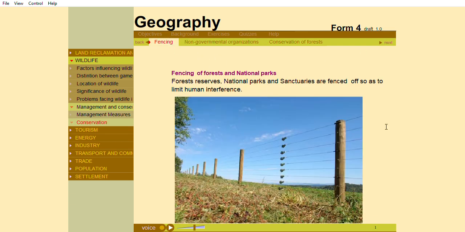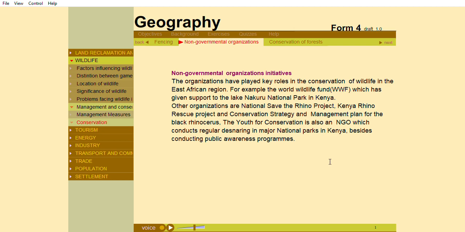Examples of such products are the rhinoceros horns, hippopotamus teeth, elephant tusks, crocodile, leopard, lion, and zebra skins. The fencing of forests and national parks. Forest reserves, national parks, and sanctuaries are fenced off so as to limit human interference. Non-governmental organizations' initiatives.